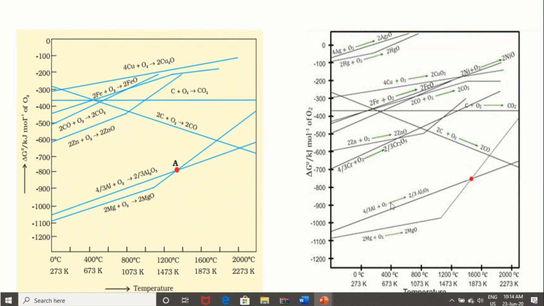So aluminium can reduce all those three, but cannot reduce magnesium at around 800 degrees Celsius. But above 1600 degrees Celsius aluminium can reduce magnesium as well, because at above 1600 degrees Celsius, the delta G naught value of aluminium to aluminum oxide is more negative than magnesium to magnesium oxide.